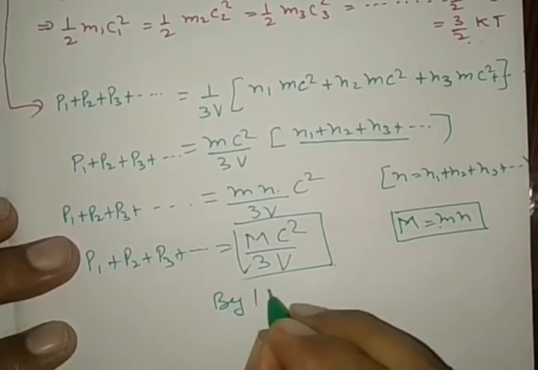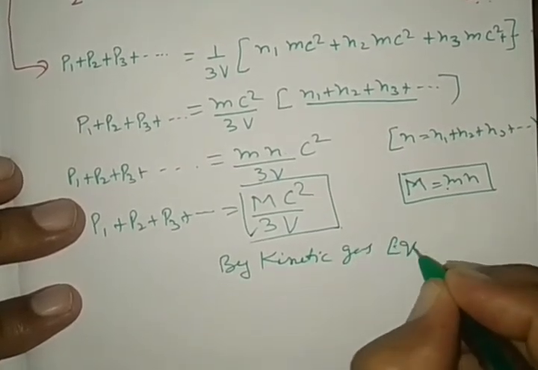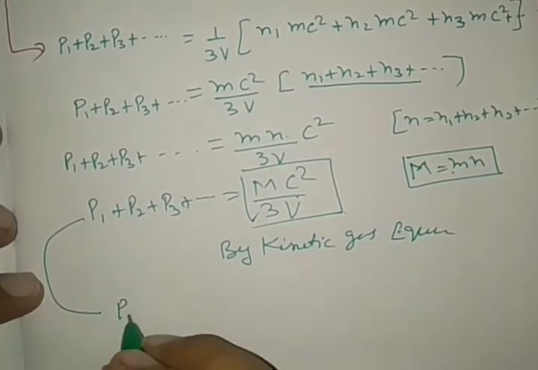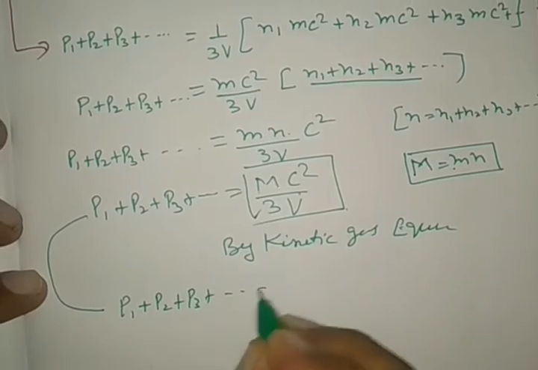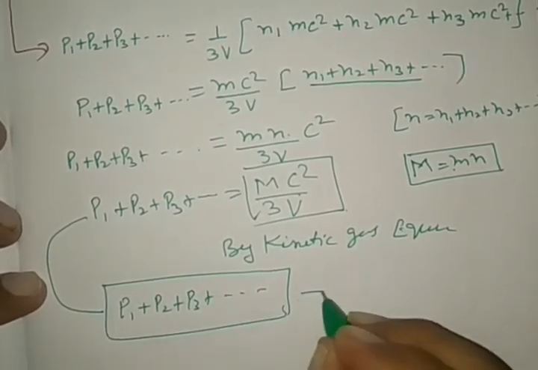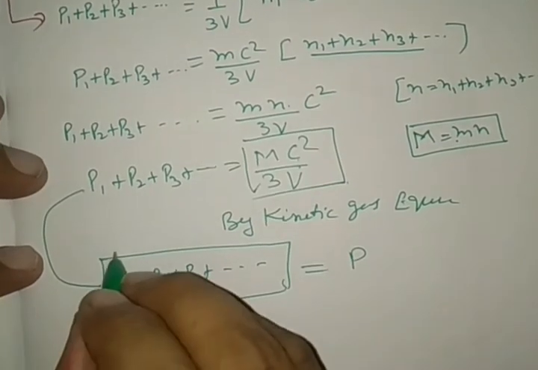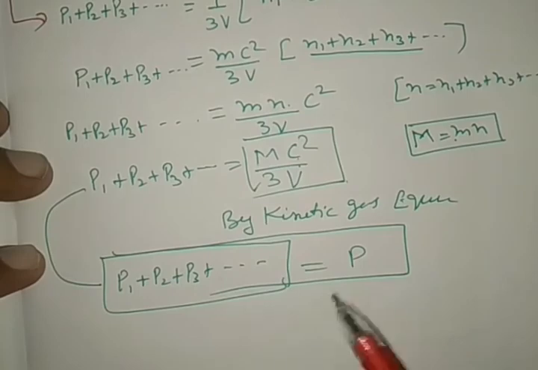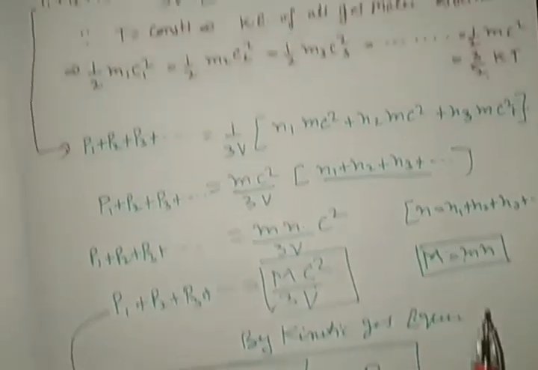By the kinetic gas equation, this is P, so this equation can be written as P1 plus P2 plus P3 and so on is equal to P. This total is called Dalton's law of partial pressure, which is written on the top of this.